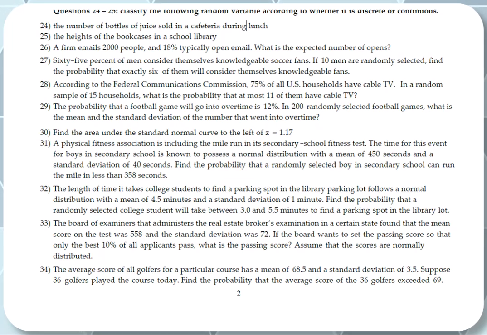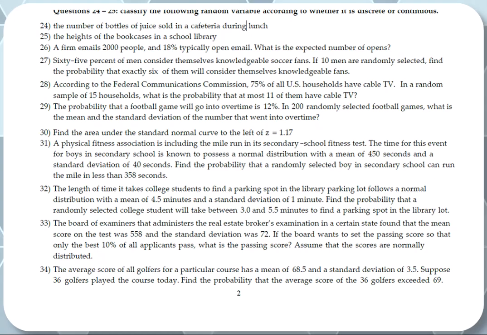31. A physical fitness association is included in the mile run in its secondary school fitness test. The time for this event for boys in secondary school is known to possess a normal distribution with a mean of 450 and a standard deviation of 40. What's the probability of a randomly selected boy in secondary school can run the mile in less than 358 seconds?